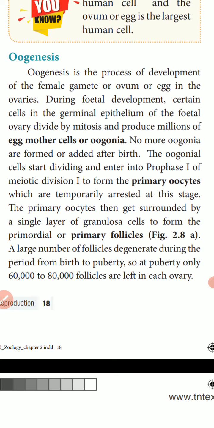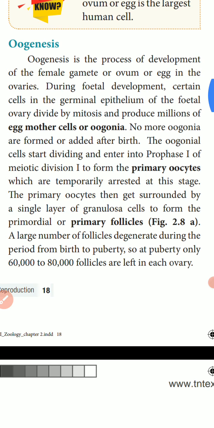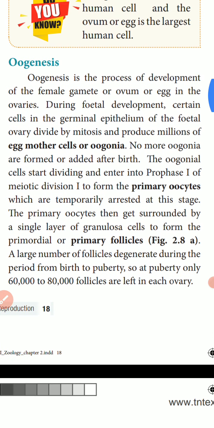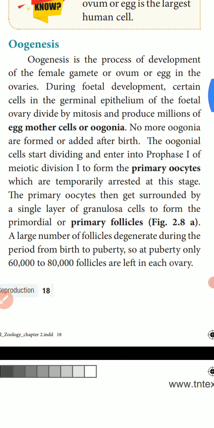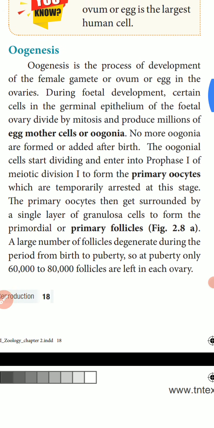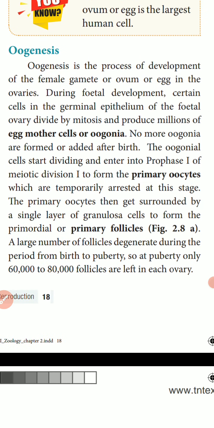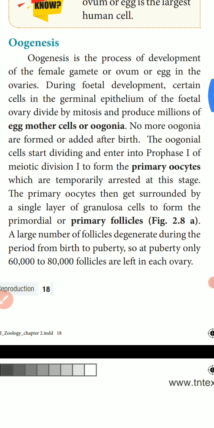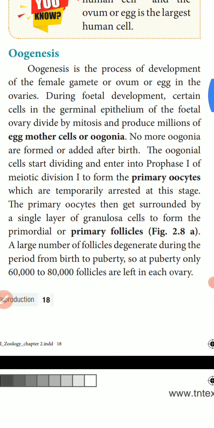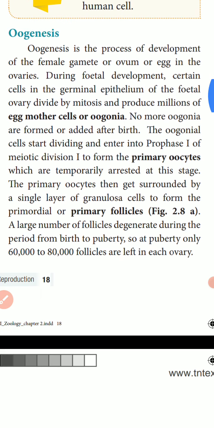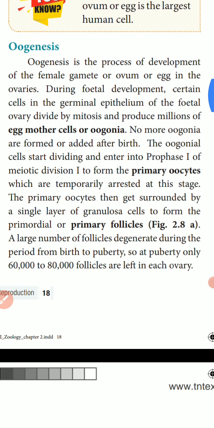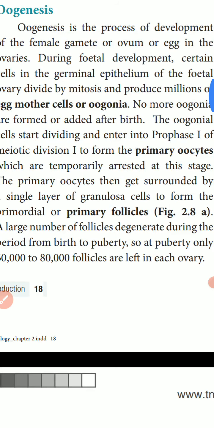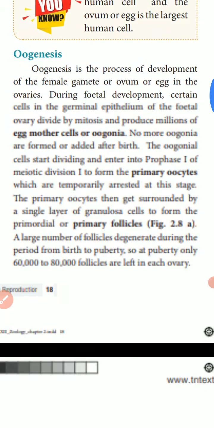Then the divisions are stopped here, and the process does not take place. When the female child attains puberty, what happens? Of the millions of cells formed in the ovary, only 60,000 to 80,000 remain during or after puberty. This is the information about the ovary.